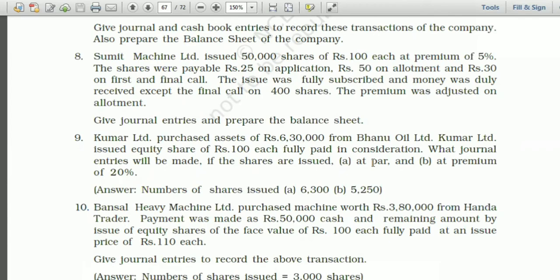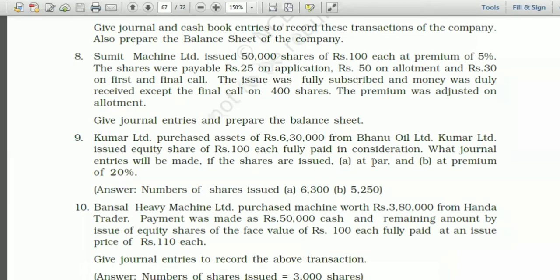So our first entry would be for the purchase of asset. Asset account debit 6,30,000 to Bhanu Oil Limited 6,30,000, being asset purchase.